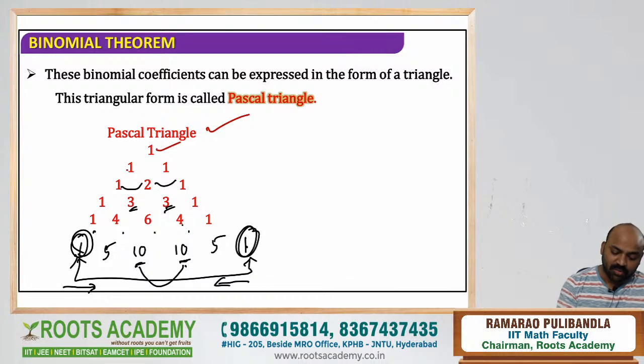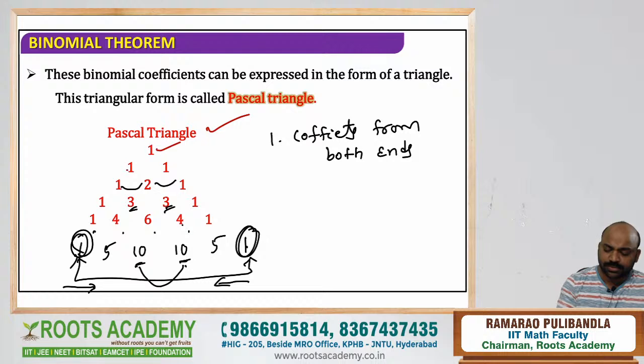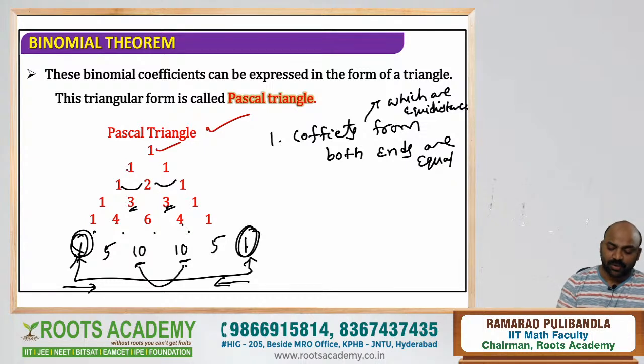So observation 1, what you can say is: coefficients which are equidistant from both the ends are equal. Very beautiful thing. I think all of you got it.